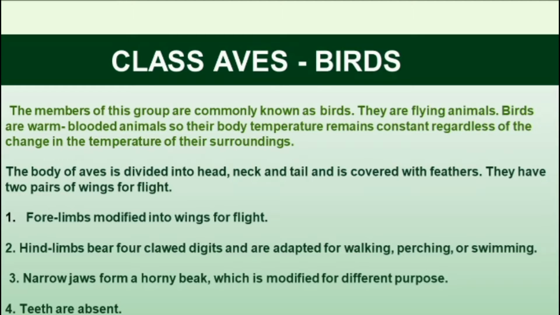They have two pairs of limbs, with the forelimbs modified into wings for flight. The hind limbs bear four clawed digits and are adapted for walking, perching, or swimming.